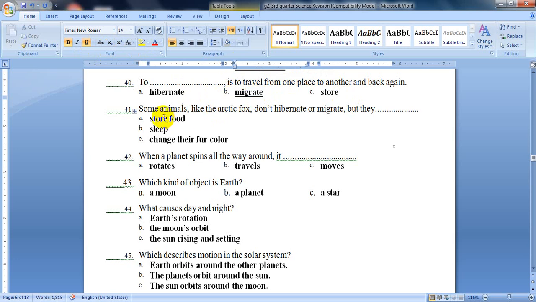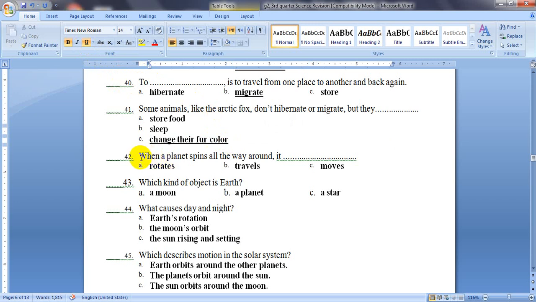The next one, question number 41. Some animals like the Arctic fox do not hibernate or migrate. They don't sleep and they don't travel. But what do they do? Do they store food, sleep, or change their fur color? They change their fur color. They get white to be able to hide in winter in the snow.